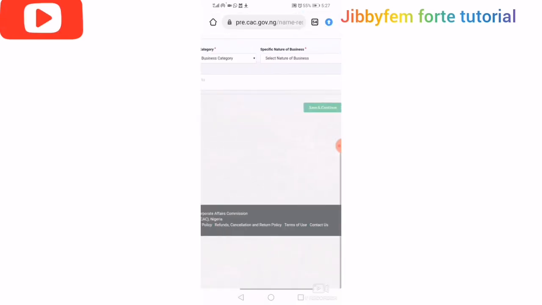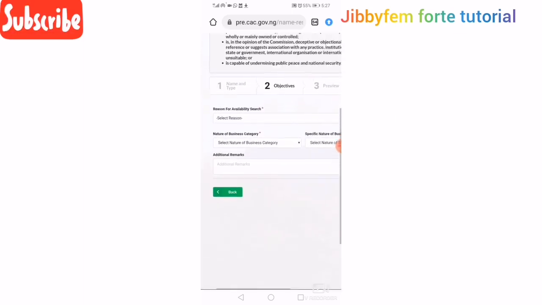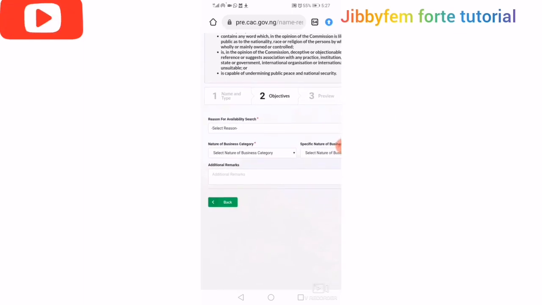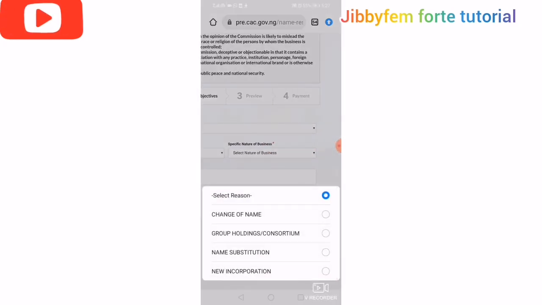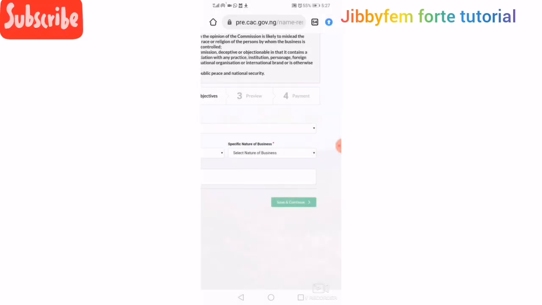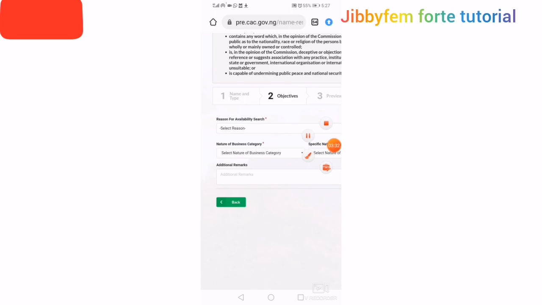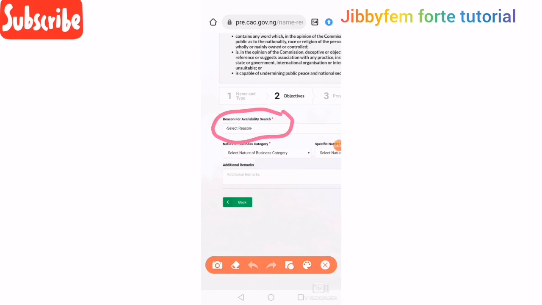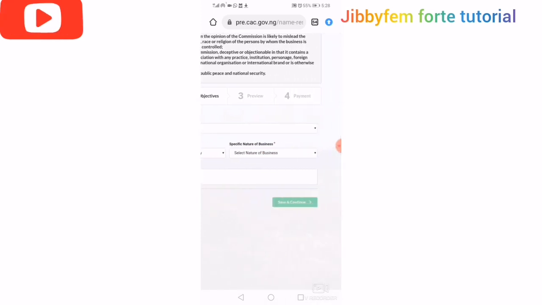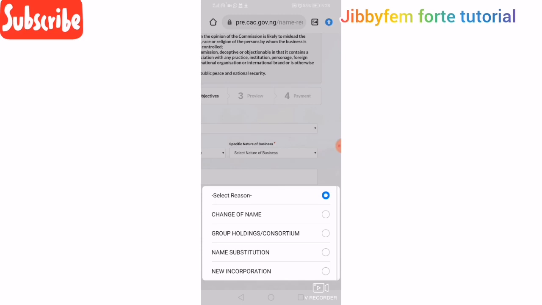So as we click save and continue, it will bring us to this particular point, which is the objectives, reasons for availability search. So change of name. You can see from this option now, I need us to see this. If you look at this particular one, reason for availability search. Now the reason for it, you are going to come to this side and click here. It will show you change of name, group holdings or consortium name, substitution, new incorporation.